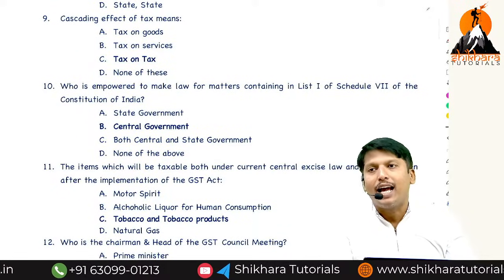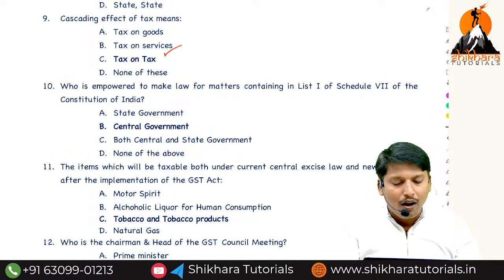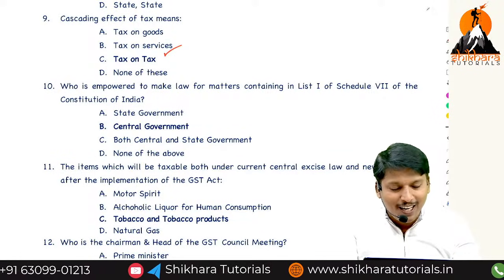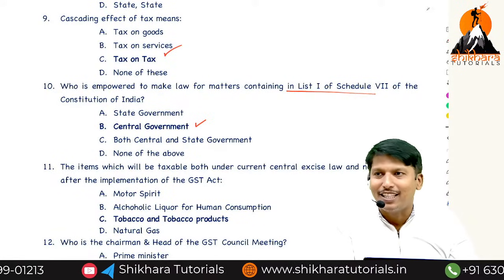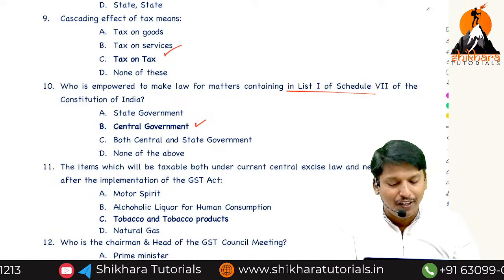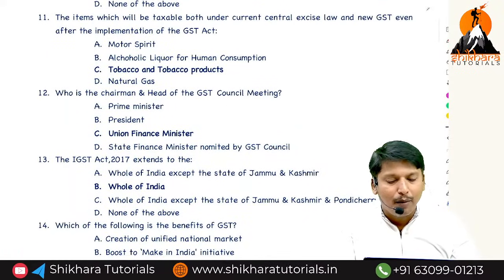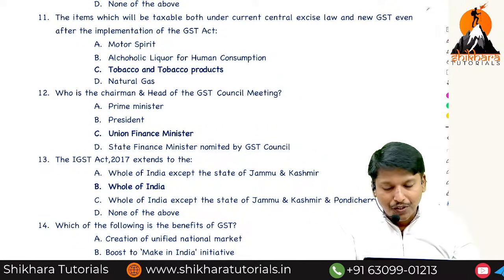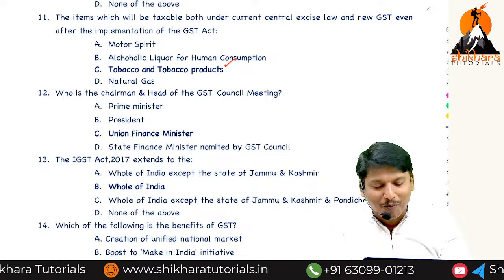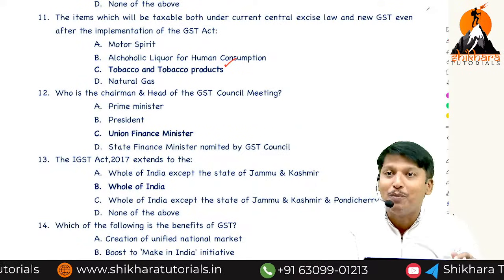Cascading effect: tax on tax, double taxation. Who is empowered to make laws for the matters contained in List 1? Central government: defense, railways, as given in our material. The items which were taxable both under central excise law and new GST even after implementation: tobacco, the product in which excise and GST both are to be levied.